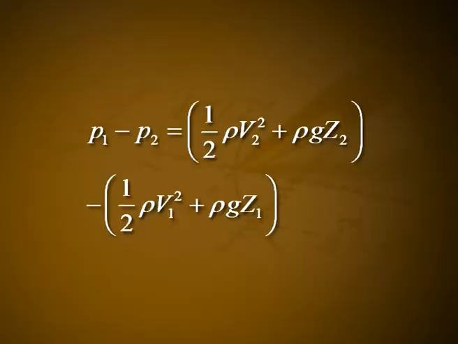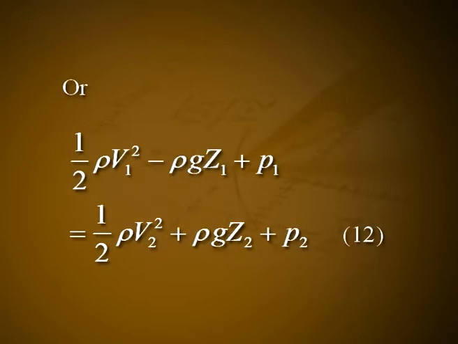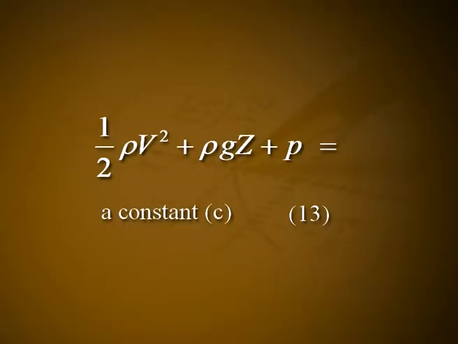Combining equations 10 and 11, one finds P1 minus P2 is equal to 1 by 2 rho V2 square plus rho g Z2 minus of 1 by 2 rho V1 square plus rho g Z1, or 1 by 2 rho V1 square plus rho g Z1 plus P1 is equal to 1 by 2 rho V2 square plus rho g Z2 plus P2. Let it be equation number 12. Since equation 12 refers to quantities at two arbitrary points along a streamline, one may generalize to 1 by 2 rho V square plus rho g Z plus P is equal to a constant C. Let it be equation number 13.